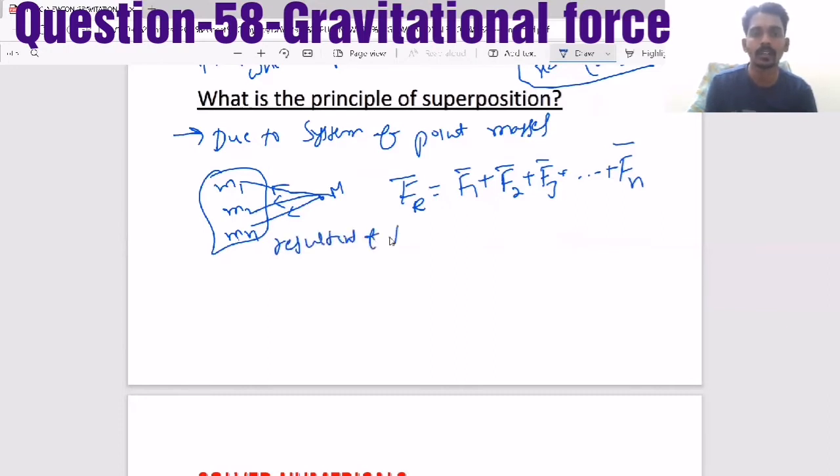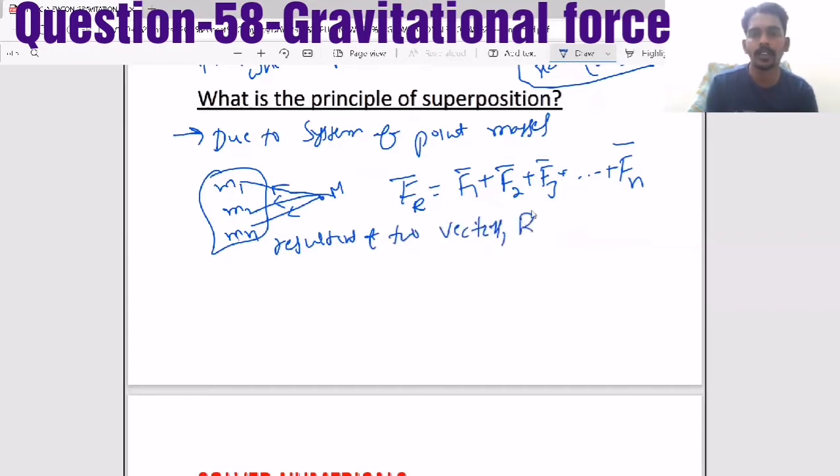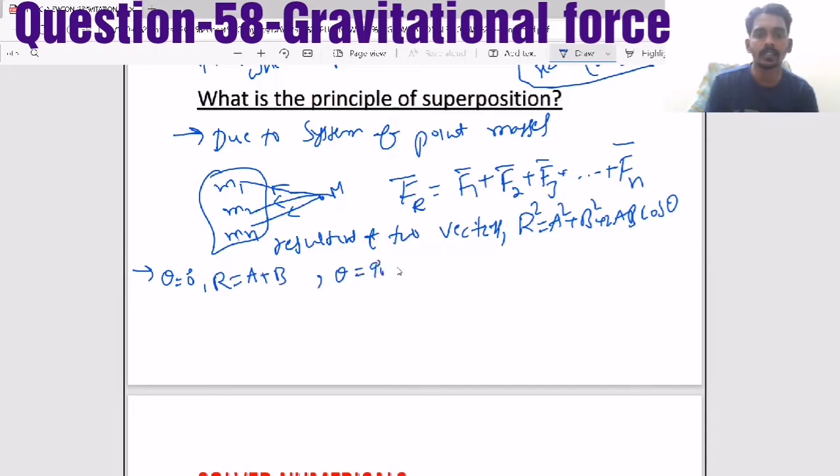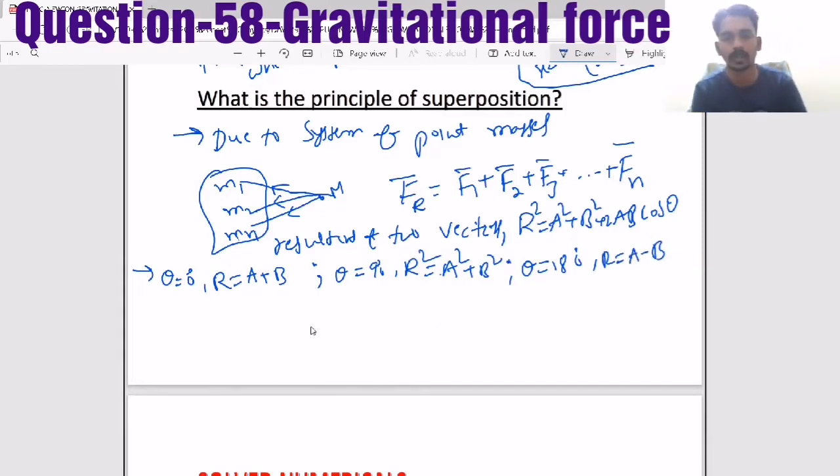So resultant of two vectors, the formula is given by R square equals A square plus B square plus 2AB cos theta. And when theta is 0 degrees, resultant will become A plus B. And when theta is 90 degrees, R square equals A square plus B square. And when theta equals 180 degrees, the resultant will become A minus B or B minus A, greater minus smaller.